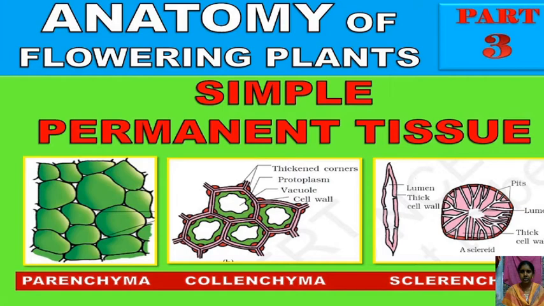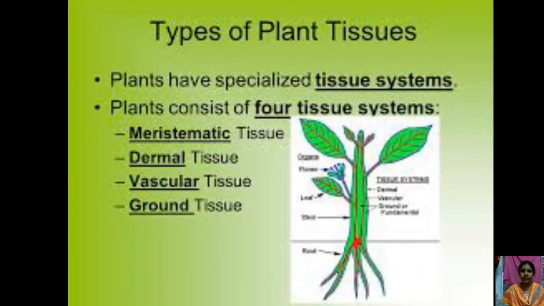Simple tissues are a type of permanent tissues, which differ from meristematic tissues. As you know, in the plant body four types of tissue systems are present. A group of tissues organized together forms a tissue system. So the first one is the meristematic tissues, then dermal tissues, vascular tissues and ground tissues.